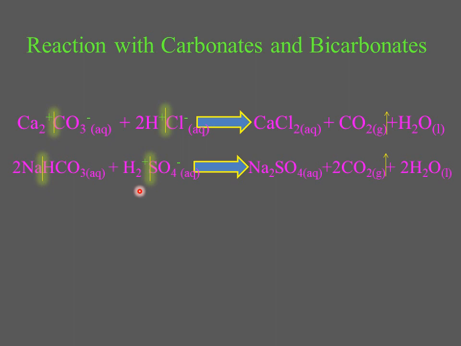So it's a simple double displacement reaction in which ions are exchanging, or we can say an ion exchange reaction. And the new products which are formed in this reaction are salts, carbon dioxide and water.